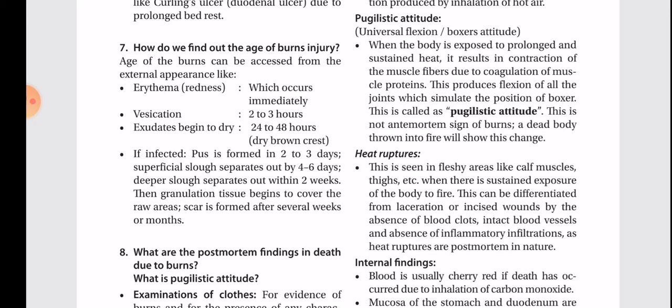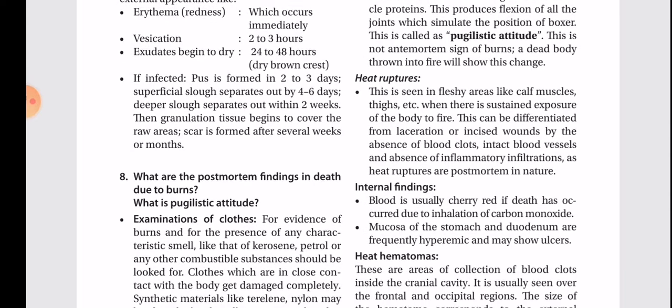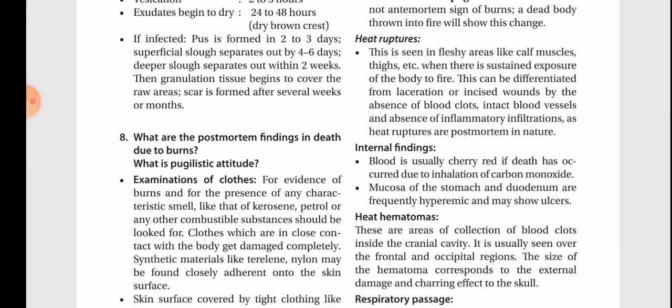How do we find out the age of burns injury? Age of the burns can be assessed from the external appearances like erythema, redness, which occurs immediately, vesication, which occurs in 2 to 3 hours, exudates begin to dry in 24 to 48 hours, dry brown crust. If infected, pus is formed in 2 to 3 days. Superficial slough separates out by 4 to 6 days. Deeper slough separates out within 2 weeks. Then granulation tissue begins to cover the raw areas. Scar is formed after several weeks or months.